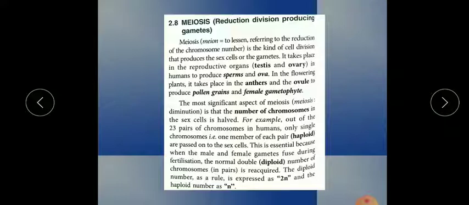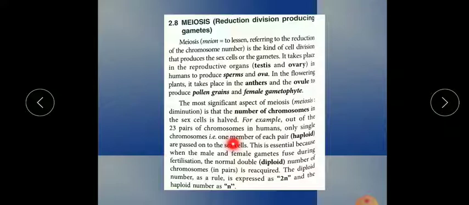Now what is the main point of meiosis? It is written in the second paragraph that the number of chromosomes in the sex cells is half. During the cell division it becomes half, that's why it is called reductional cell division. I told you 46 chromosomes are present in the human body. So 46 chromosomes means 23 pairs. Out of 23 pairs, 22 pairs come from the mitotic cell division, and only one pair comes from meiosis, which is the sex chromosome.